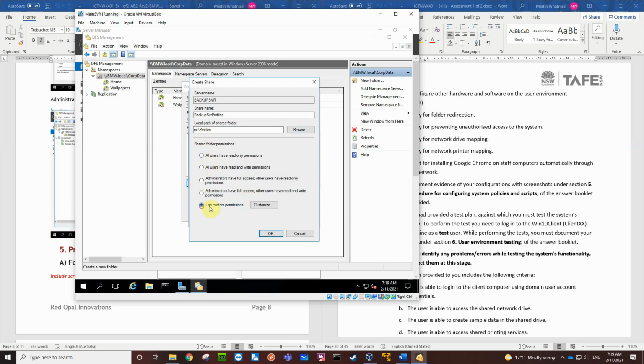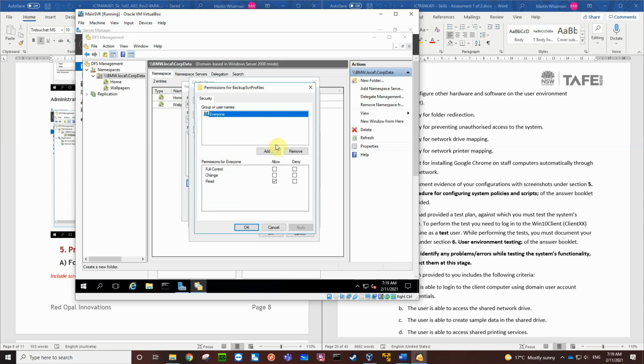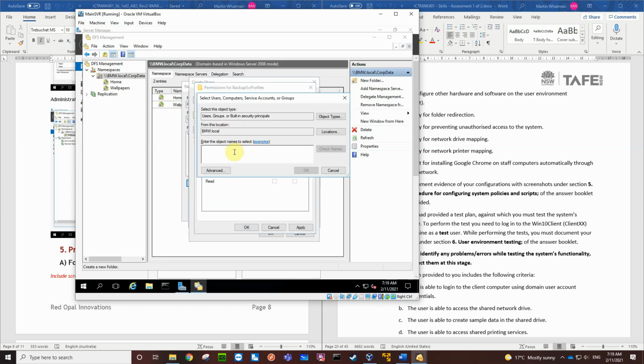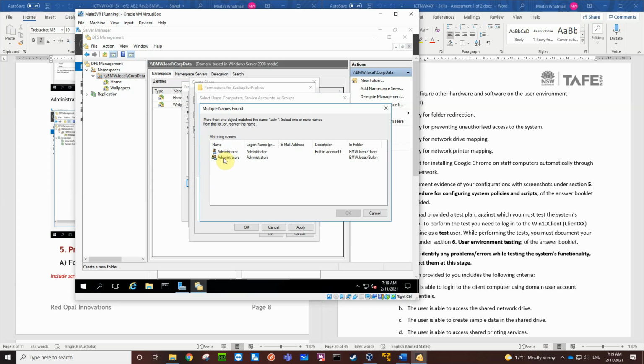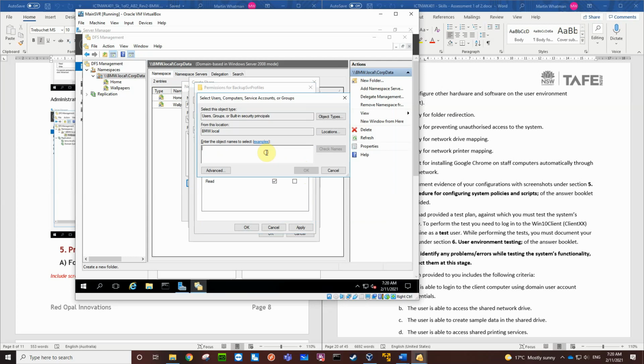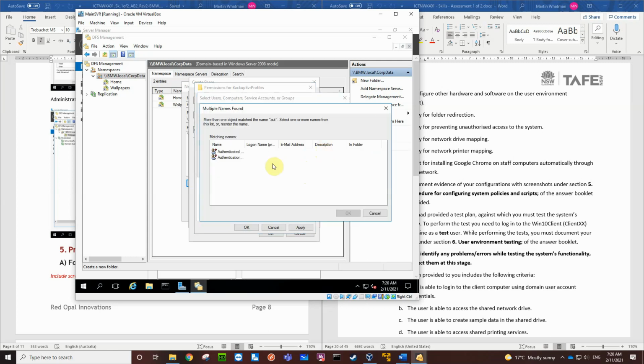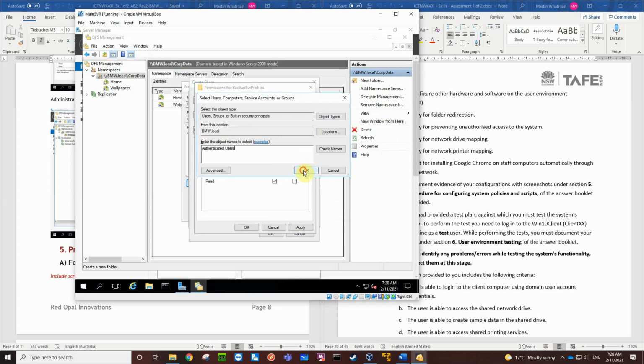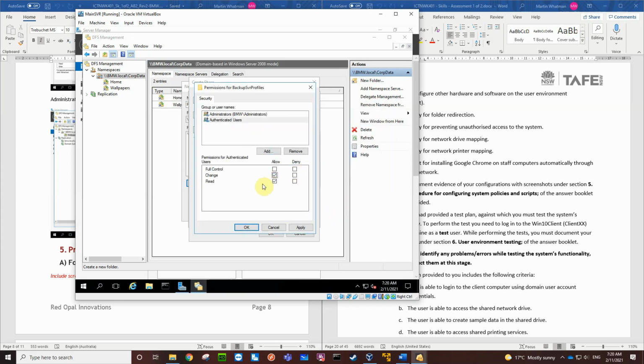And I'm going to use custom permissions. I'm going to remove everyone, add in the administrator group. There's the administrators group. And I'll give them full control. And I'm adding the authenticated users. That's that one, yep. And I'll give them change level.